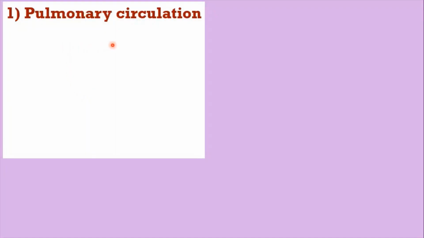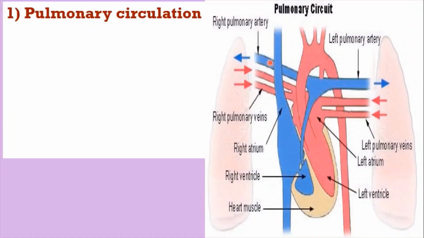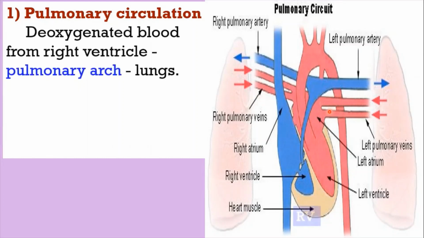First one is pulmonary circulation. Pulmonary means lungs. The flow of blood to and from the lungs is called pulmonary circulation. That means blood is going to the lungs and coming back from the lungs. Which blood vessel takes the blood to lungs? The deoxygenated blood from right ventricle goes to the lungs through the blood vessel known as pulmonary artery. So the blood vessel pulmonary artery carries deoxygenated blood from right ventricle to the lungs.